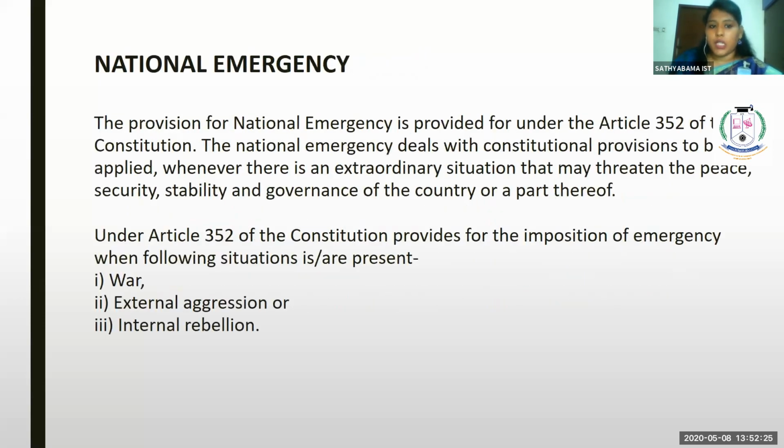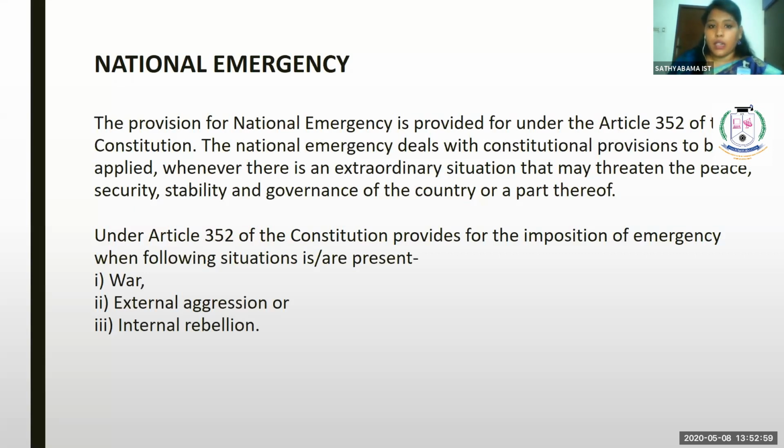Let us see about national emergency. COVID-19 is the national emergency we are facing right now. The provision for national emergency is provided under Article 352 of the Constitution. The national emergency deals with constitutional provisions to be applied whenever there is an extraordinary situation that may threaten the peace, security, stability, and governance of the country or a part thereof.